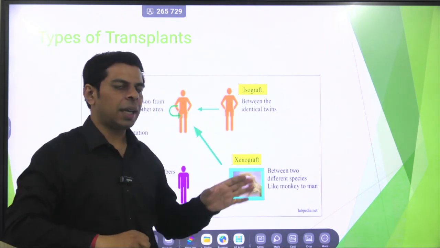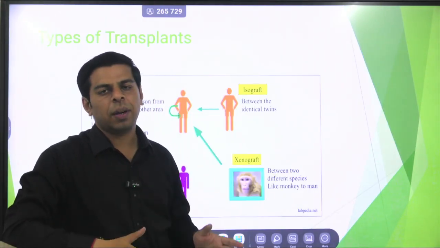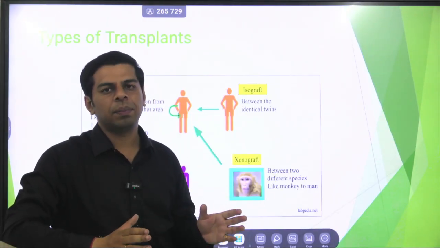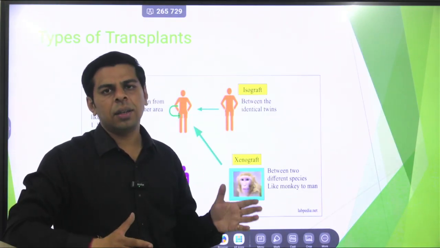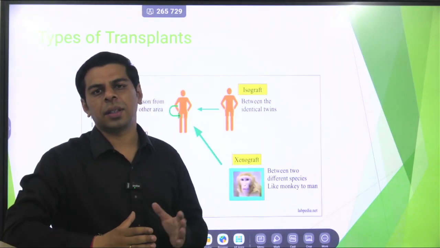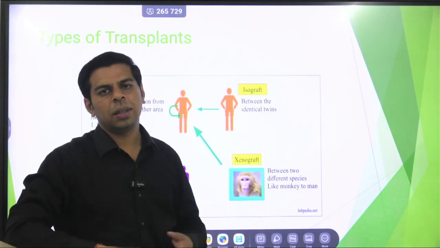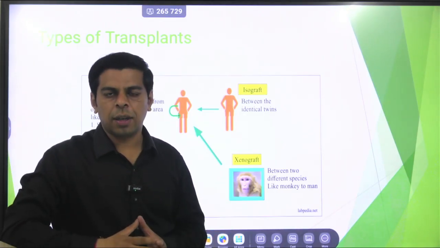Coming to the second type of grafting, the isograft refers to transplantation between 2 identical twins. Since they are identical twins, they have similar morphological or phenotypic characters, and also almost similar genetic makeup. So there is a high probability of the transplant being successful.